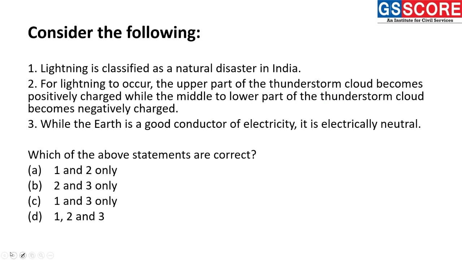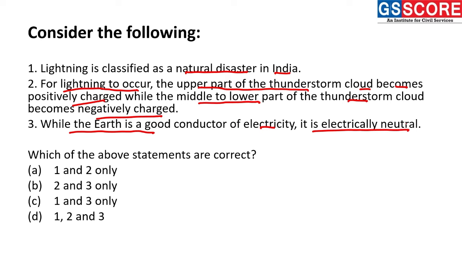Then, moving ahead, the next question we have is about lightning and thunderstorm. So, consider the following statements. Statement 1 is lightning is classified as a natural disaster in India. Statement 2 is for lightning to occur, upper part of the thunderstorm cloud becomes positively charged while the middle to lower part of the thunderstorm clouds becomes negatively charged. Statement 3. While the earth is a good conductor of electricity, it is electrically neutral.